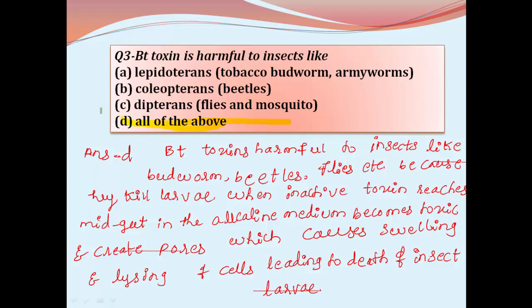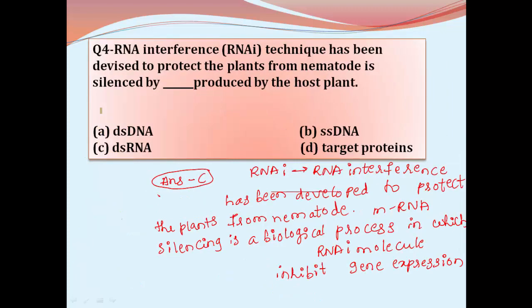As a result, the cells rupture out, leading to the death of insect larvae.